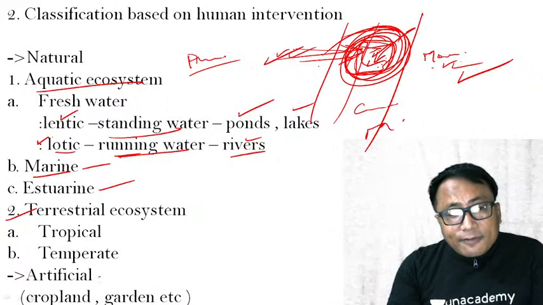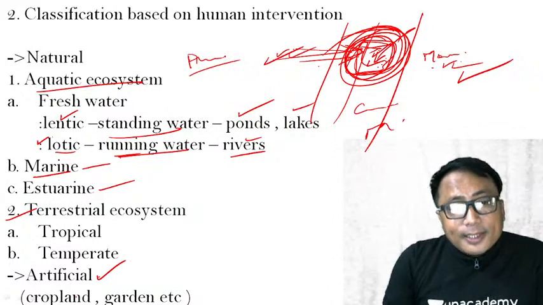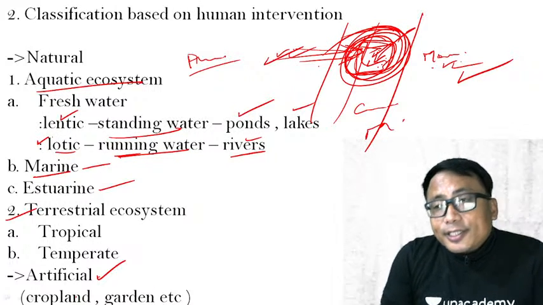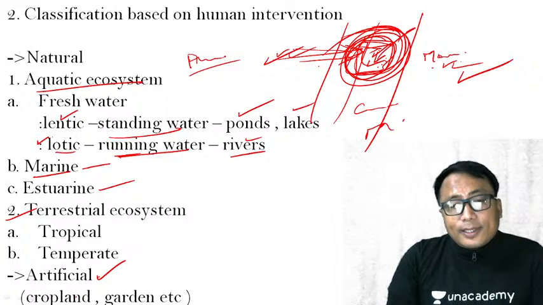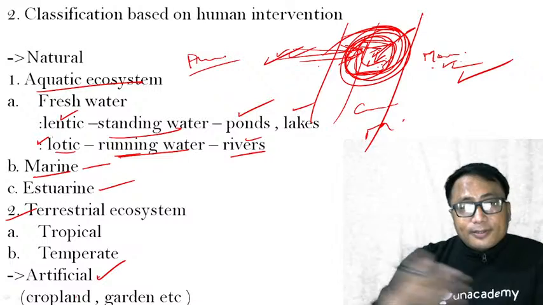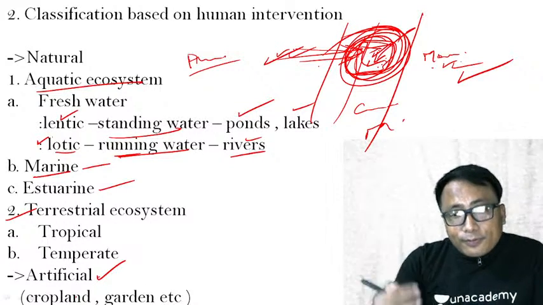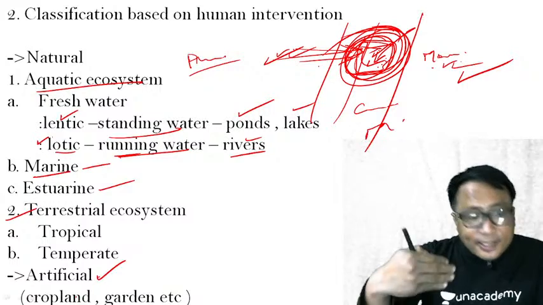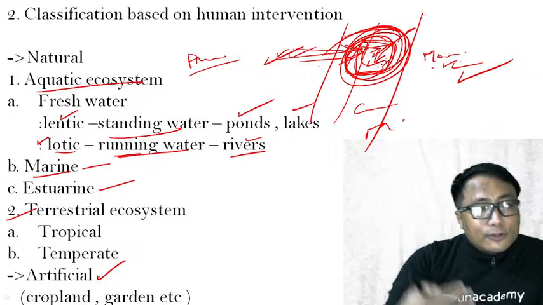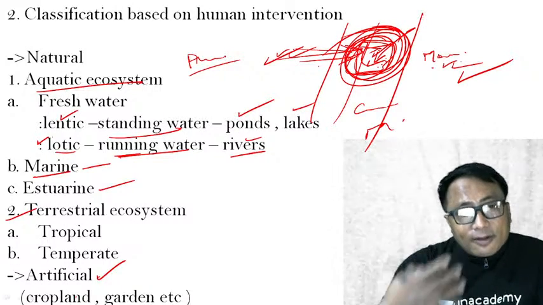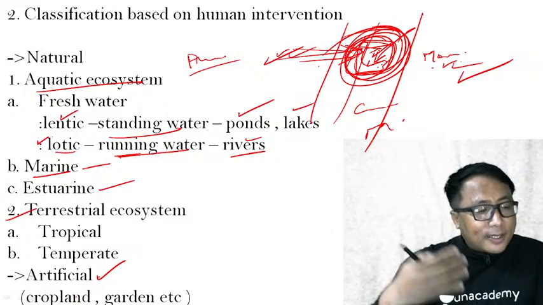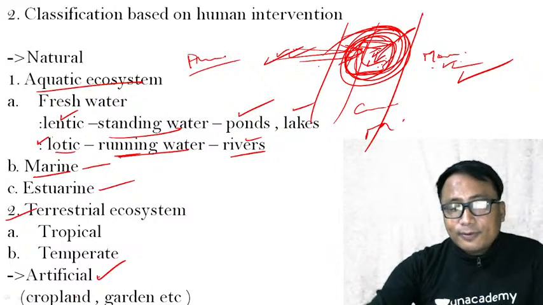Then comes the artificial ecosystem, that is the agricultural practices that we do, that is we cultivate, and also the gardens. Because of human intervention, like agriculture, all of this comes under artificial ecosystem, that is the cropland, the garden, the plantation, and so on. Clear?